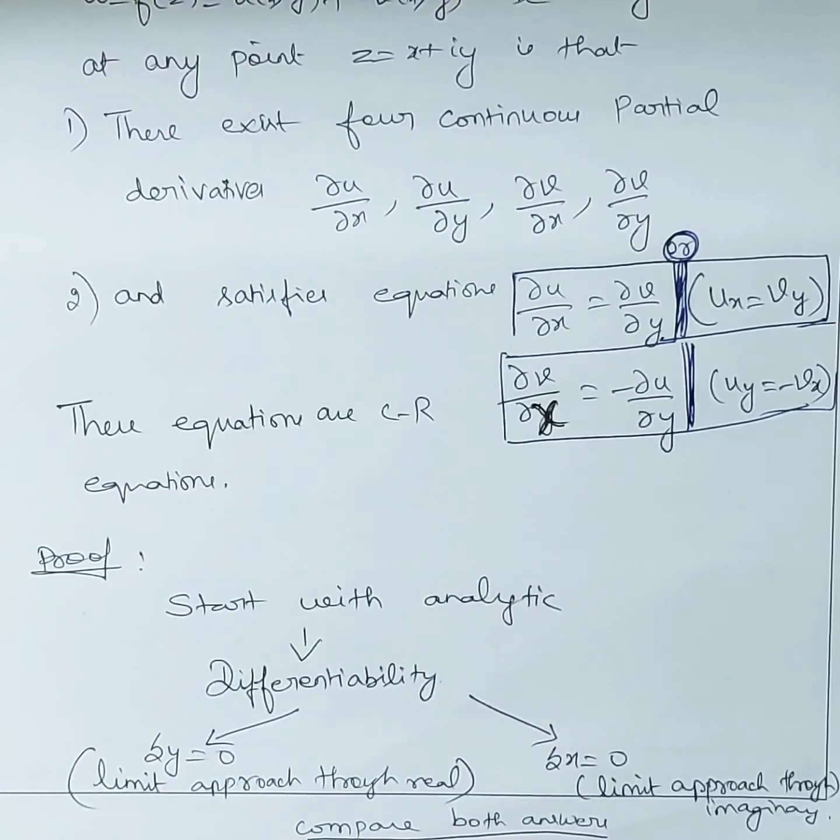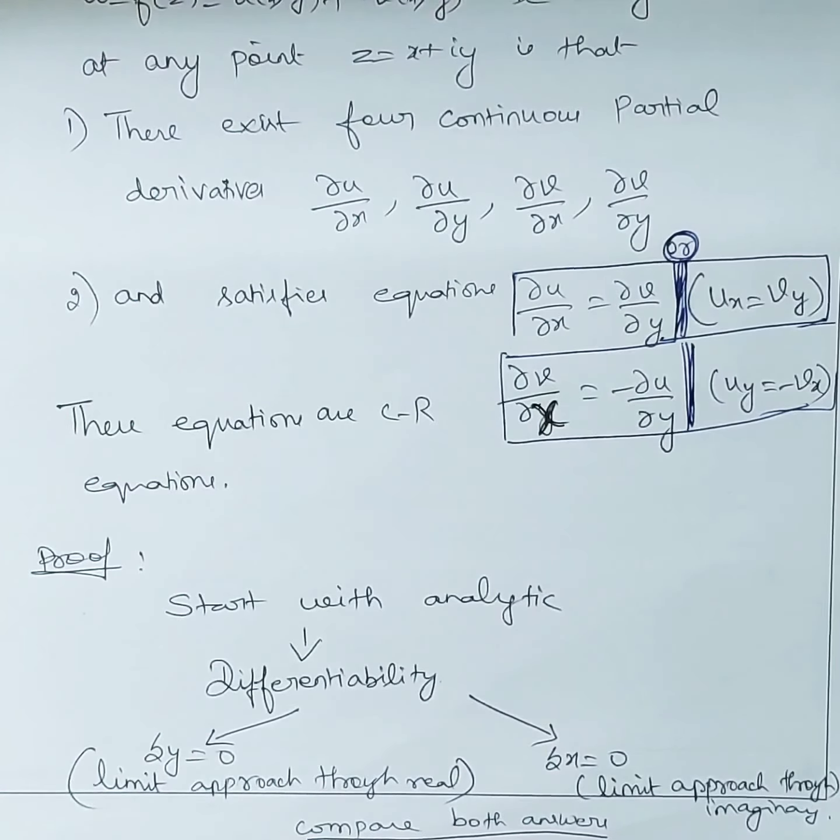Limit delta z tends to 0, u of x plus delta x comma y plus delta y plus i into v of x plus delta x comma y plus delta y. From where it came? We just expanded this function, f of z plus delta z, only the first function. So f is a combination of u and v, correct?